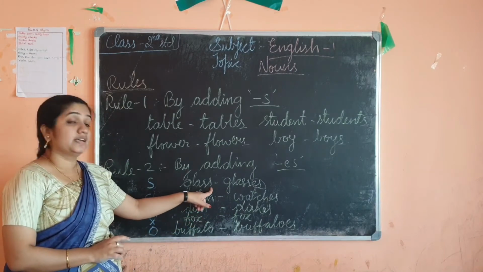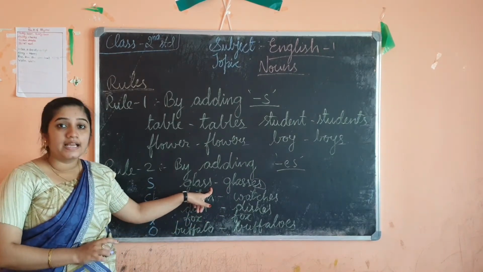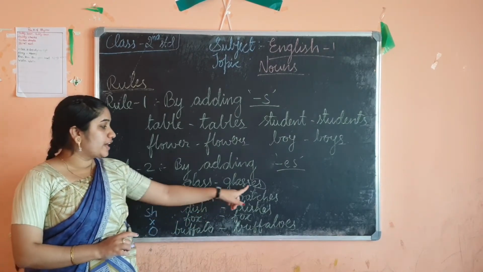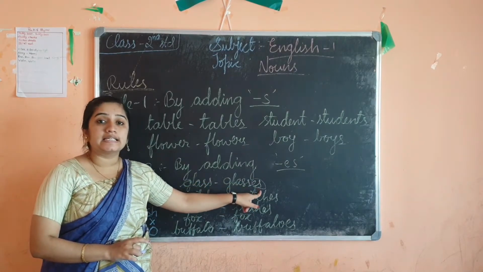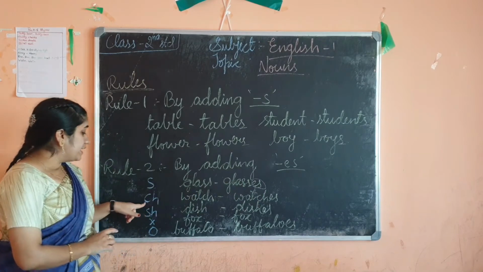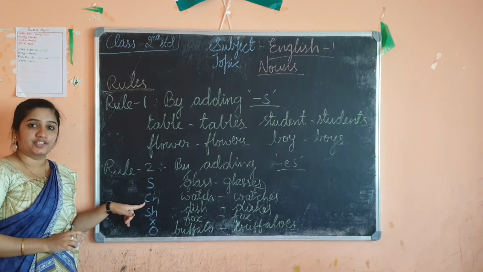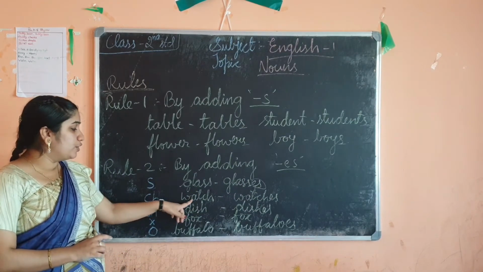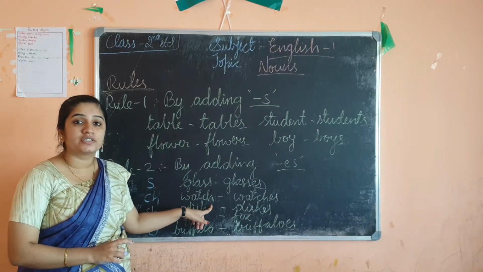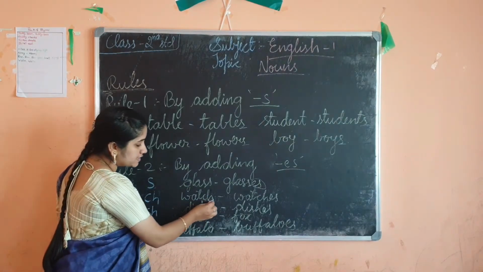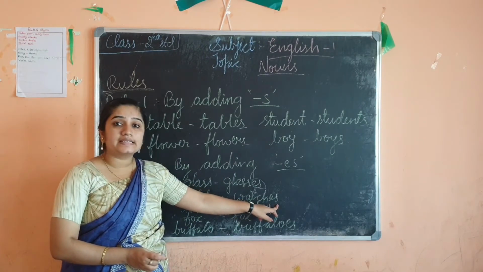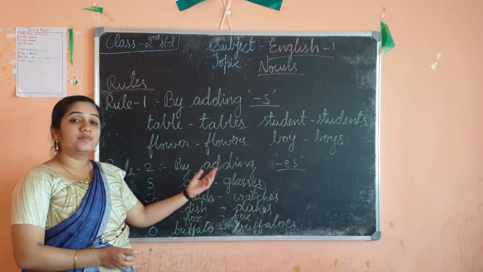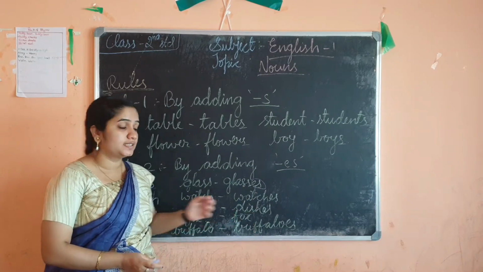Since the word glass is ending with s, I should write the full word and then add es at the end. Then if a word is ending with ch, watch. Here it is ending with ch, isn't it? So what should I do? I should add es at the end to make the plural form watches. Okay, see here.